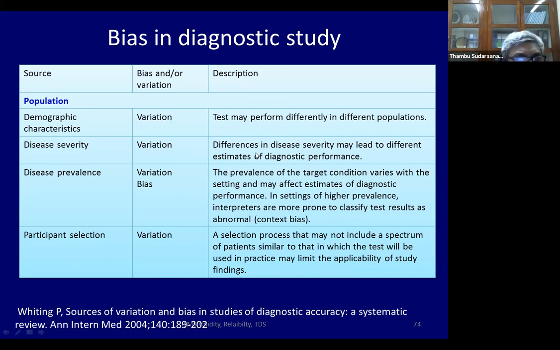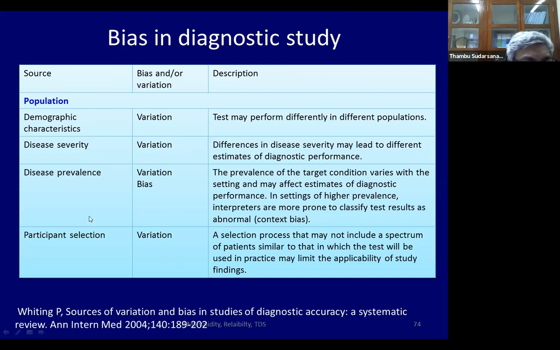The study might have been done in a tertiary care center, wherever you are, in Calcutta or Chennai or Bangalore, with most of the people having severe disease. That's why the study was described. But you are sitting in a primary healthcare center, and there you may have people with less severe disease. So there's a bias due to variation.